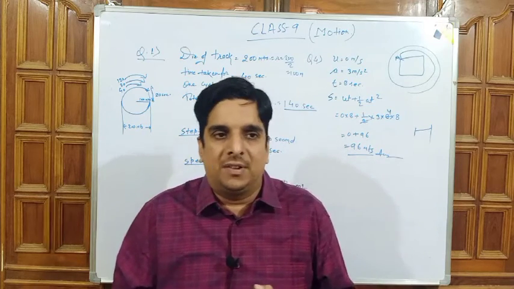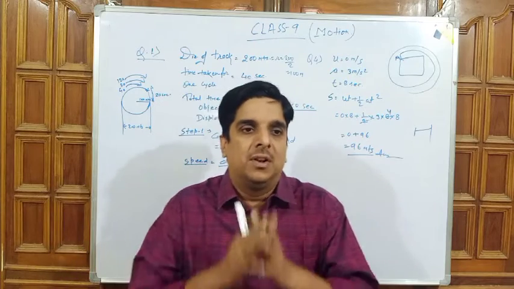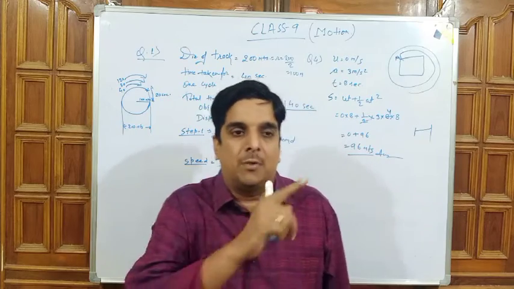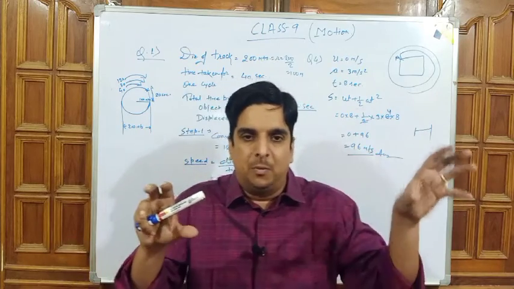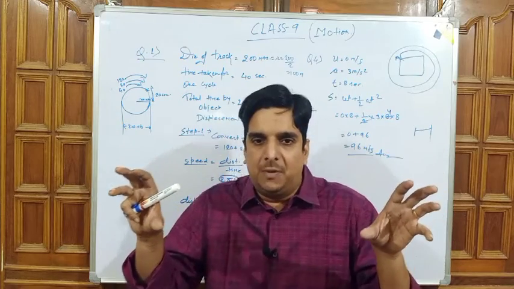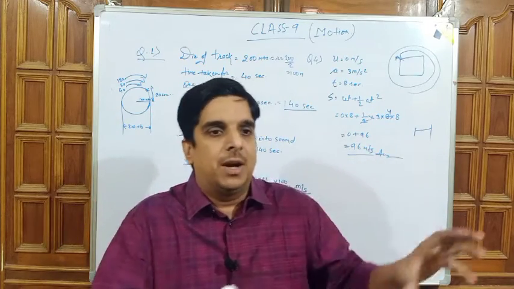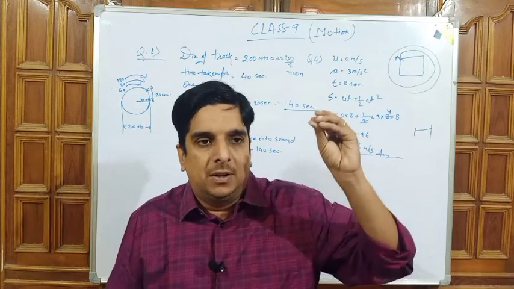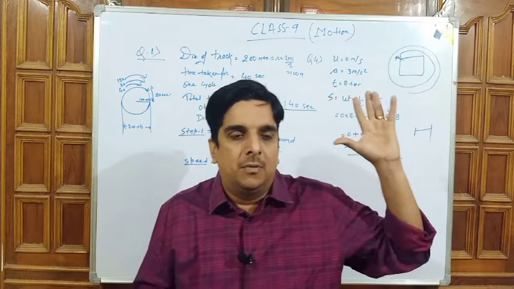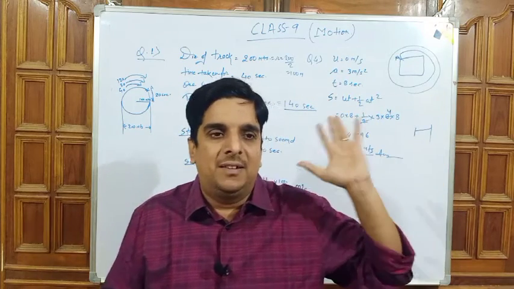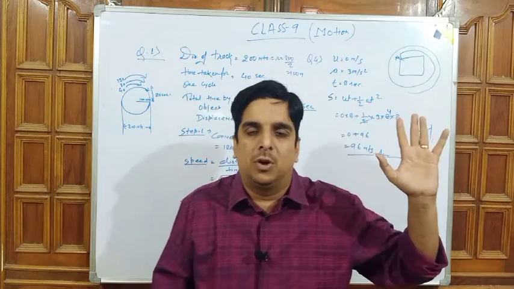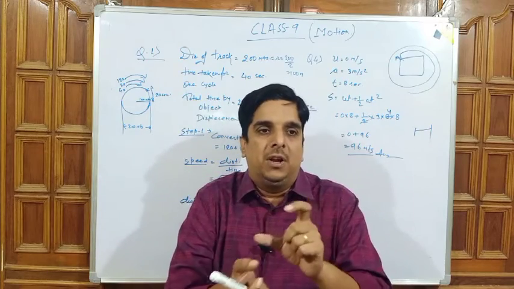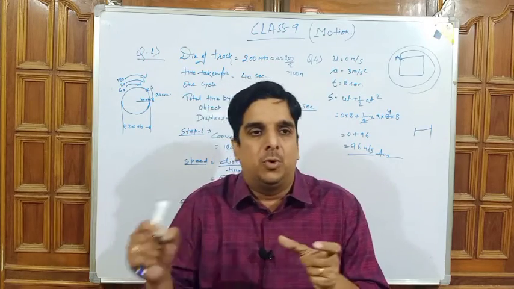motion. So I request all students to kindly make notes in brief. Derivation is very important. You have to keep in mind that you have to derive all the 3 laws of motion in both manners, the numerical or formula putting method and the graph method. And afterward, with some examples, last but not least, you have to solve all the questions on v minus u by t is equal to a, s is equal to ut plus half at square, v square is equal to u square plus 2as. And if a circular path is given and the diameter is given, it means diameter by 2 is equal to radius.